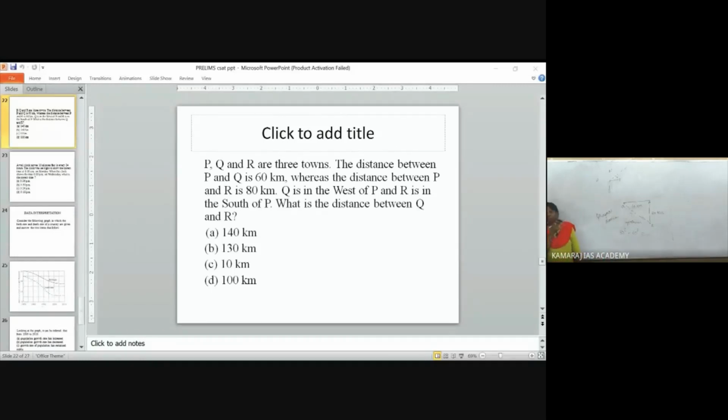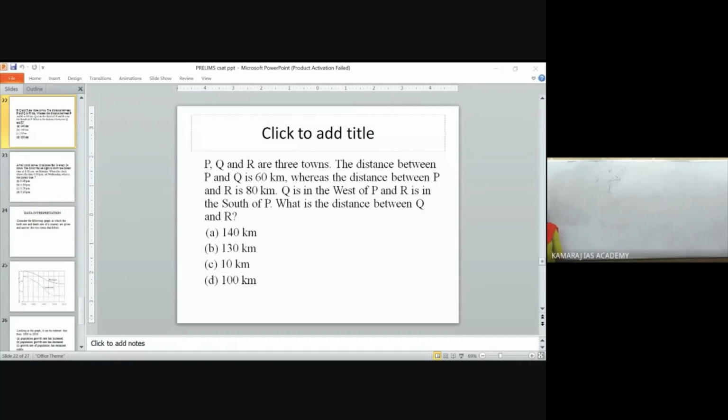Okay, good. You will get the square root of 10,000, so you get 100 kilometers. It is a very simple question asked in the UPSC CSAT 2018 paper. Well and good, you are responding at least. Thank you. Next.